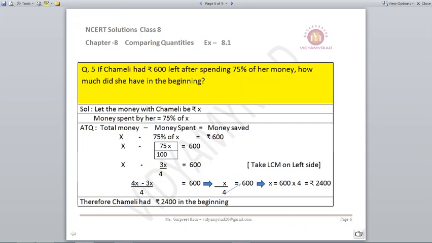Same way, I don't know here what the total money is, so I have assumed it here as x. So total money minus the money spent will be equal to money saved, that is x minus 75% of x, which is equal to 600. So by taking the LCM and by cross multiplying, we can find out the value of x, which comes out to be 2400. That is the initial money Chameli had.